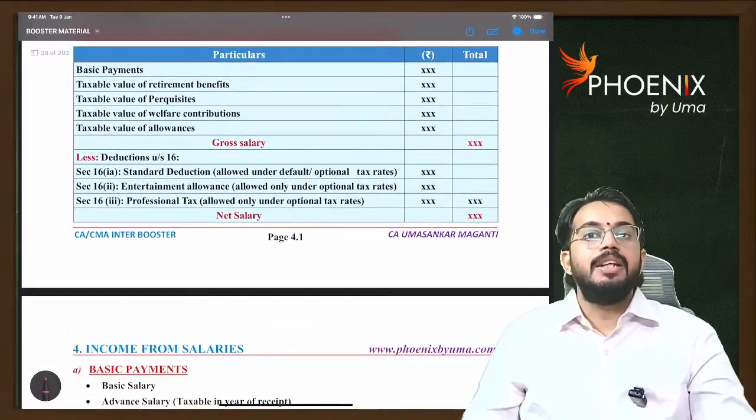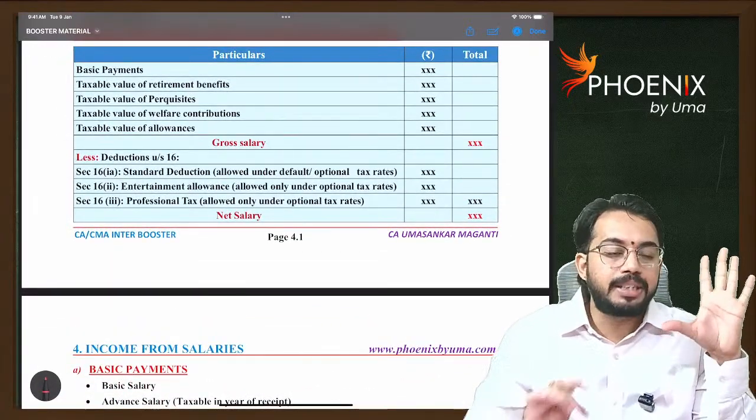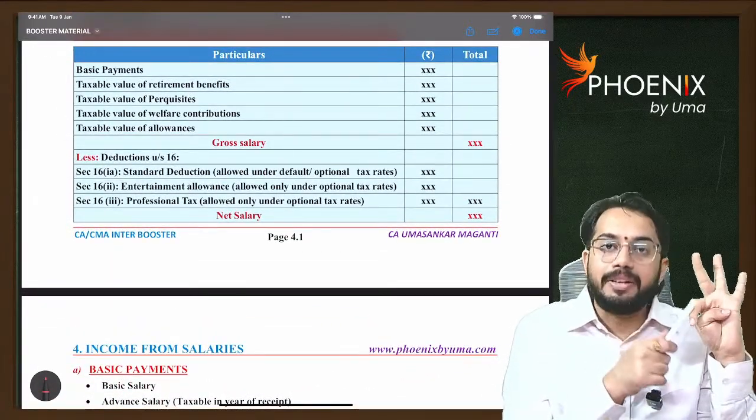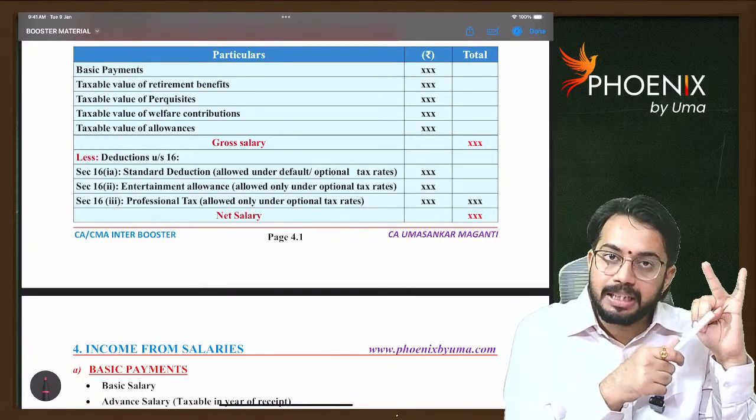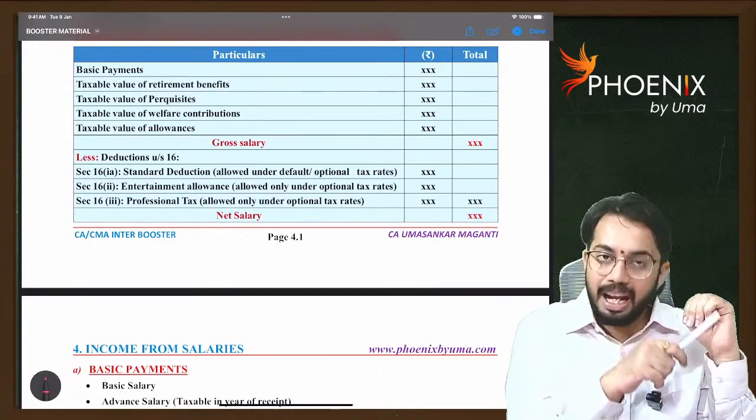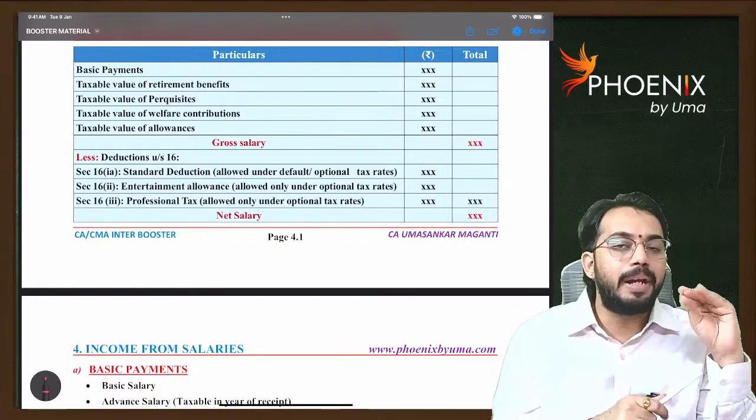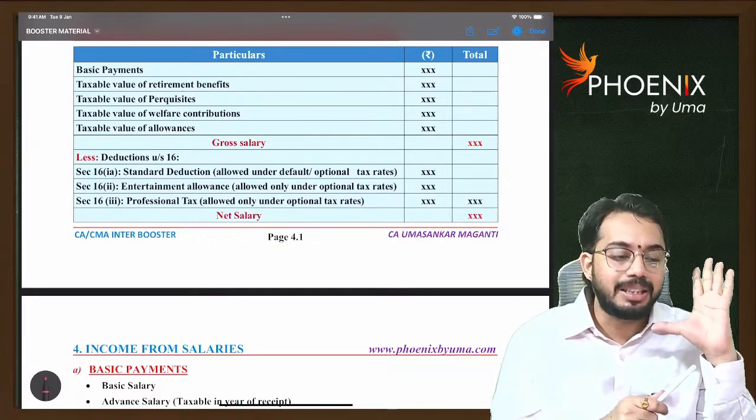Next. Salary includes 5 components: basic payments, perquisites, retirement benefits, welfare contributions, allowances. All these 5 components together we call as gross salary.